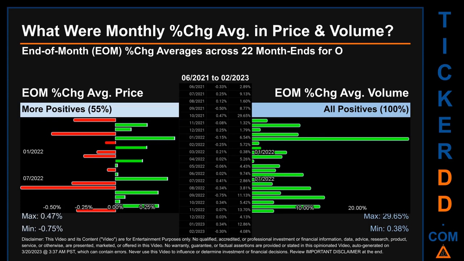Price saw an end-of-month max of 0.47% in average percentage change along with a minimum of minus 0.75%. For volume, the maximum and the minimum monthly percentage change were respectively 29.65% and 0.38%.